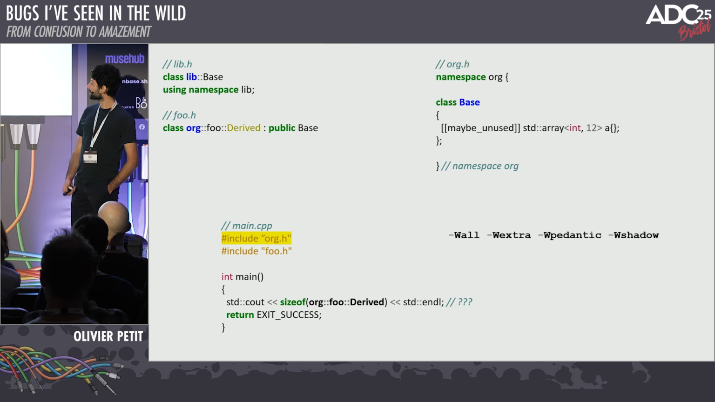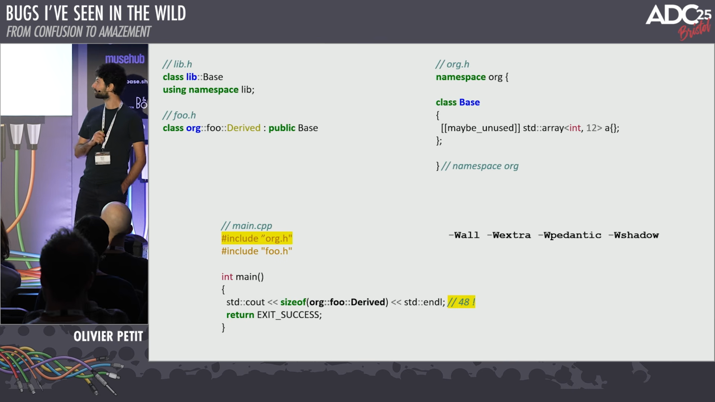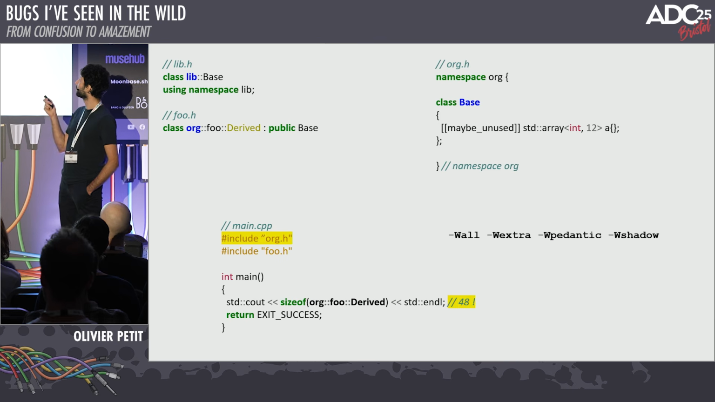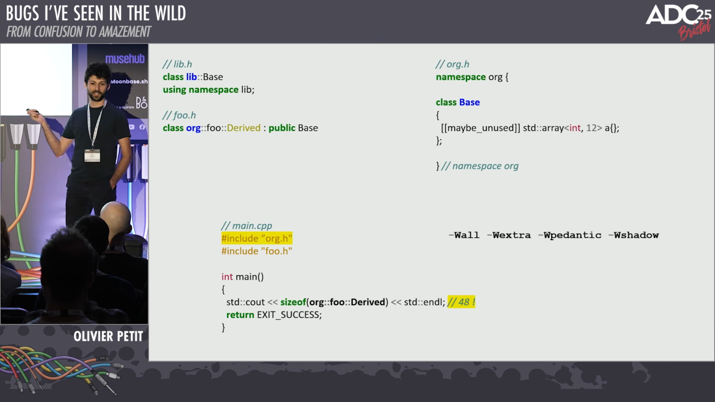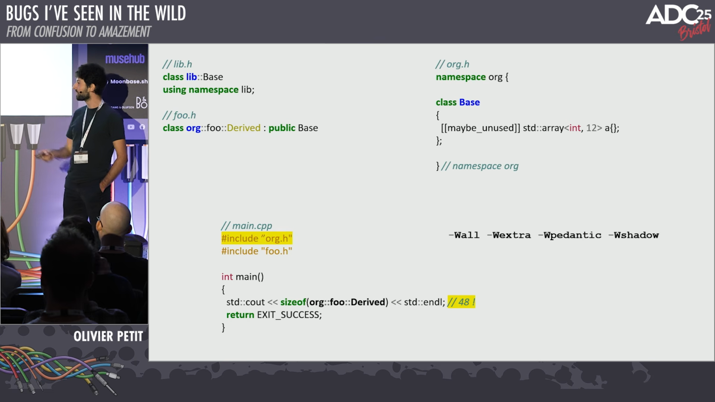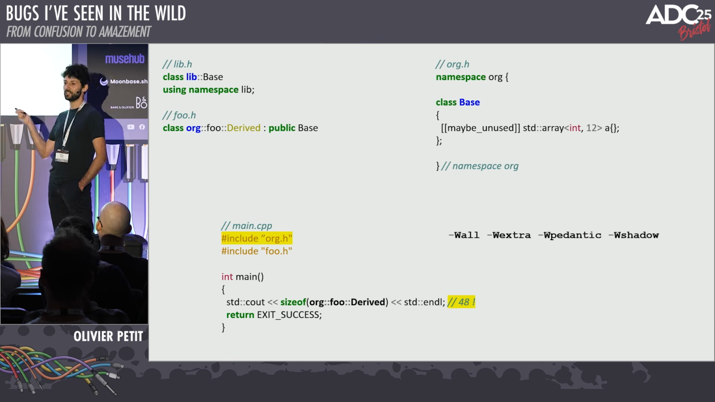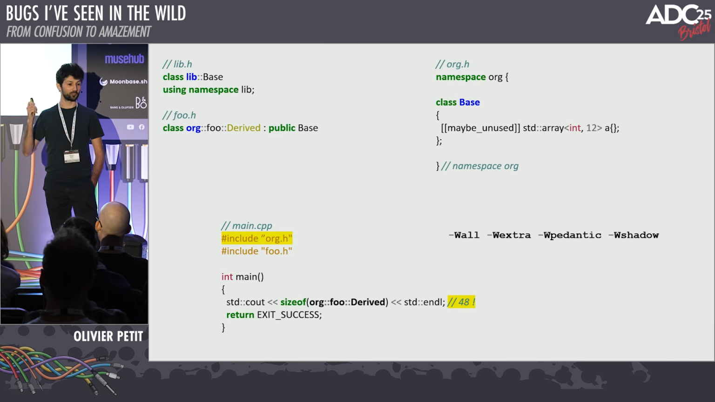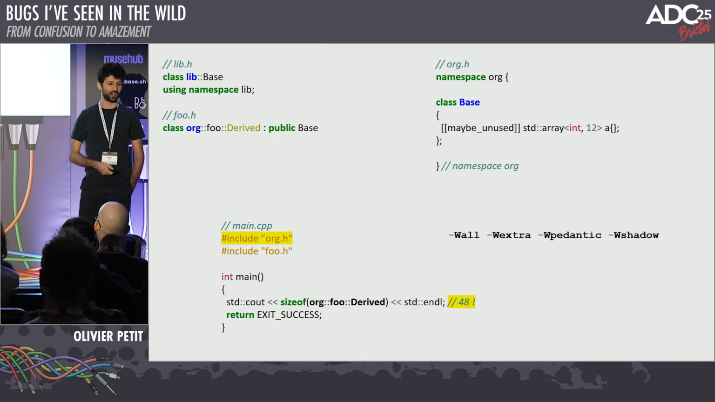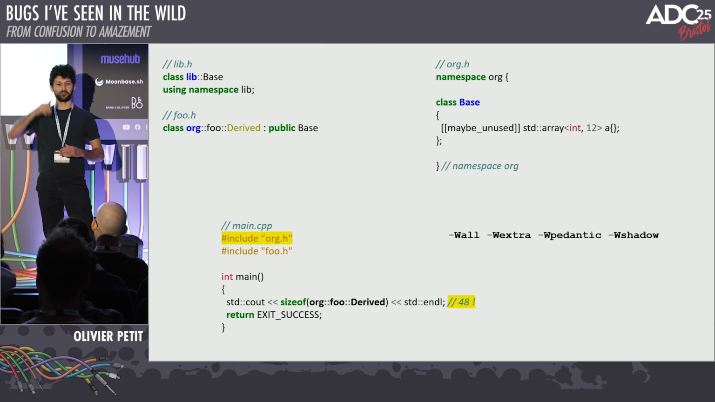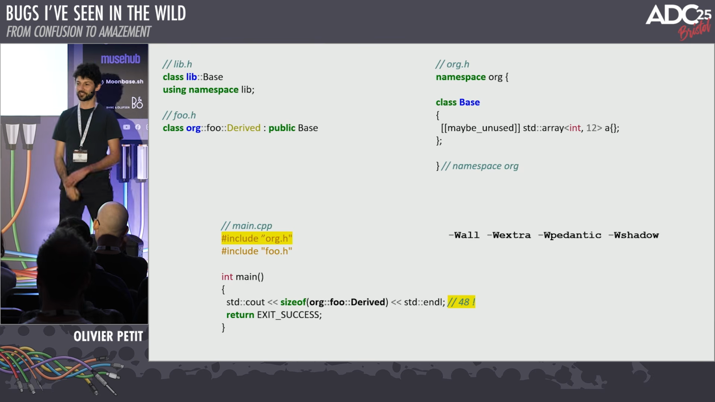And the problem is, if you include this org header above the foo header, when you inherit from base in foo.h, now it decides to pick org base instead of lib base. And so now, if my org base is a different class, I get this. And the problem you have with this is by just naively including a header or changing the include order because maybe someone decided to add clang-tidy and clang-tidy decided to neatly organize all the headers, suddenly you get